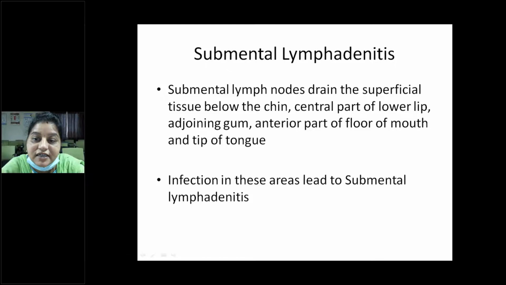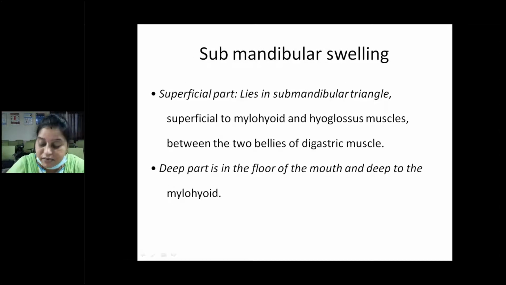So, submental lymphadenitis. Submental lymph nodes drain the superficial tissue below the chin, the central part of the lower lip, adjoining gums, the anterior part of the floor of the mouth, and importantly the tip of the tongue. So infection in these areas leads to submental lymphadenitis, that is inflammation of the submental nodes. The submental node comes under group 1A.